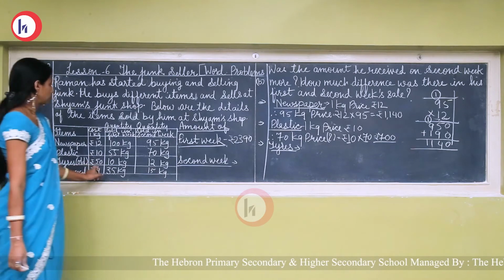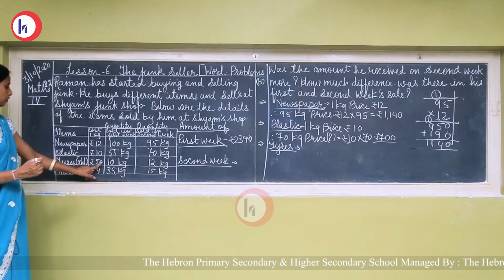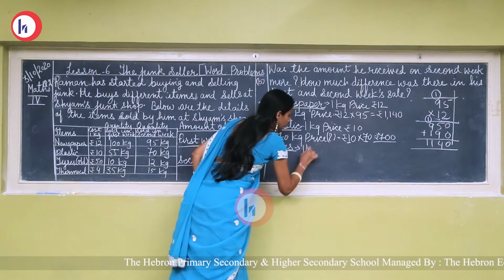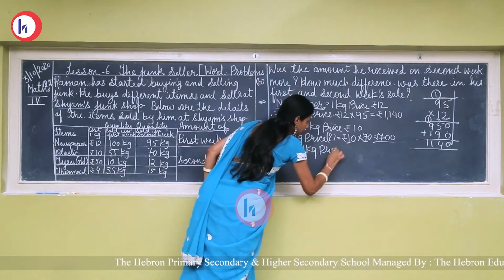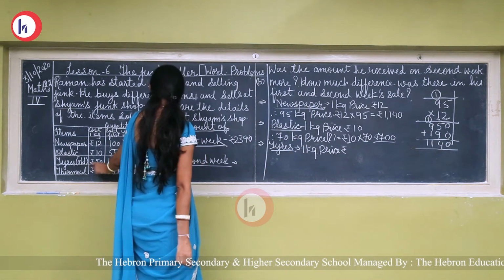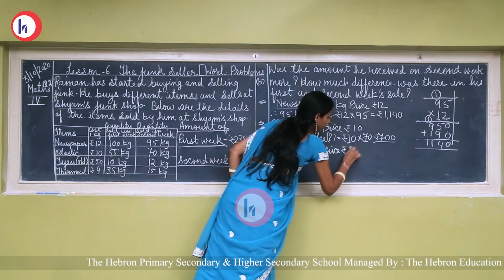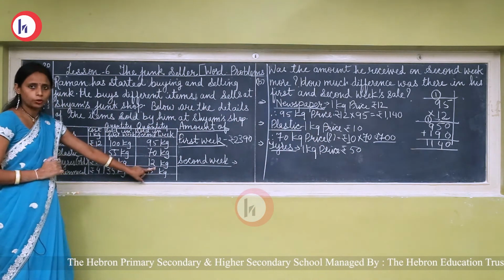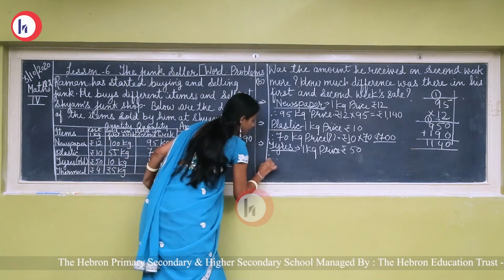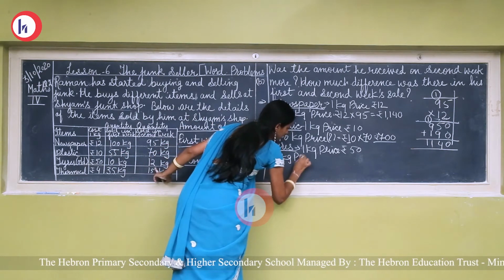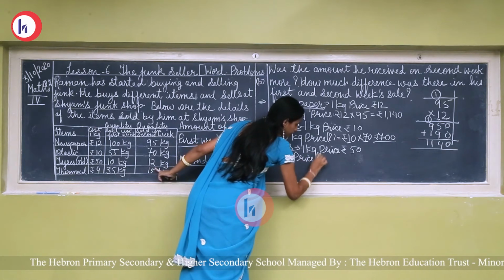So 1 kg tire price is rupees 50. So we have to find out the amount of 12 kilograms. Okay, so 12 kilograms price how much?